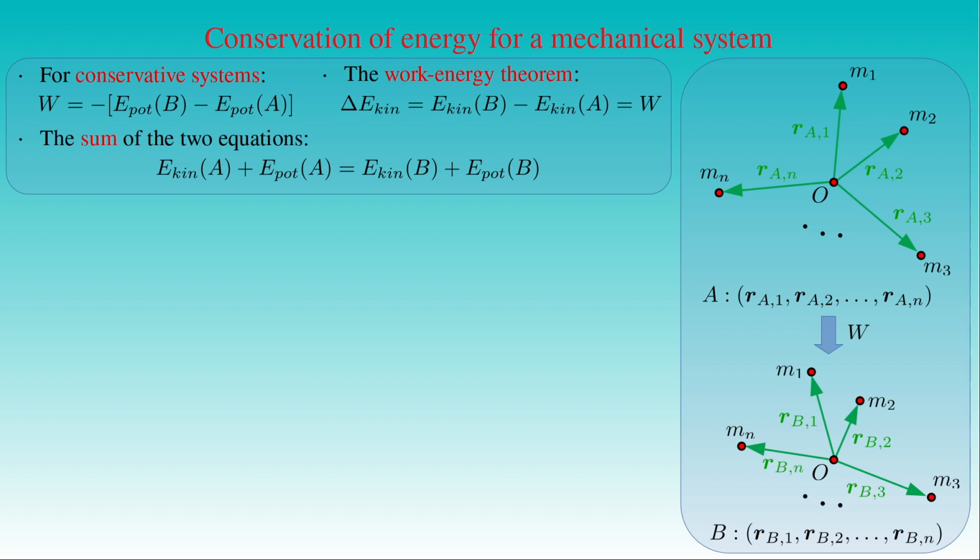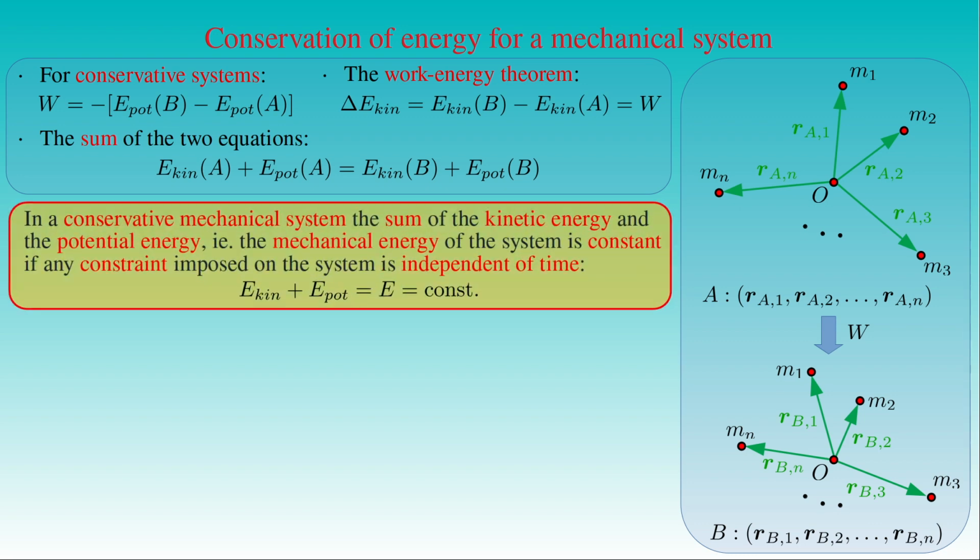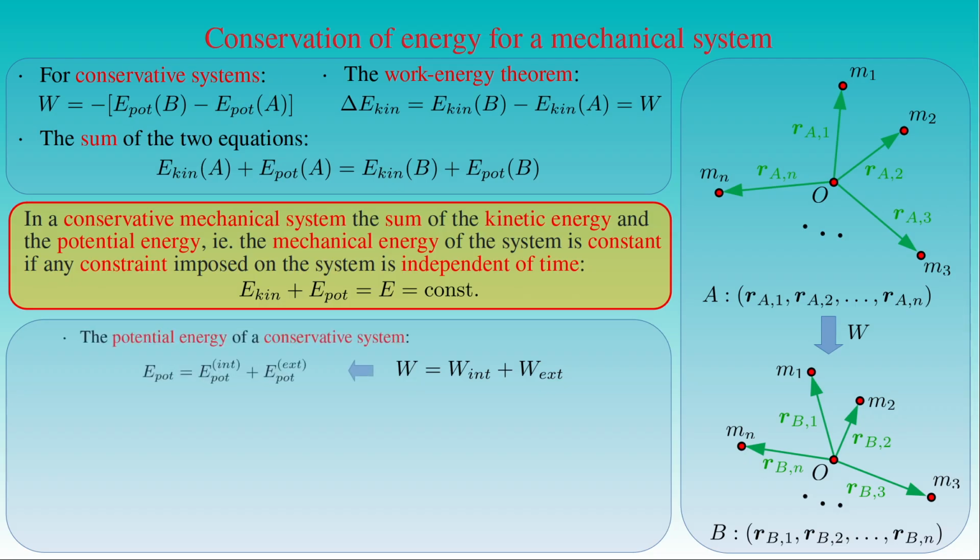This is the law of conservation of mechanical energy for mechanical systems, telling us that in a conservative system the sum of the kinetic energy and the potential energy, that is the mechanical energy of the system, is constant if any constraint imposed on the system is independent of time. Due to the decomposition of the total work into the sum of the work done by internal forces and the work done by external forces, the potential energy of a conservative system is the combination of the internal and external potential energies.